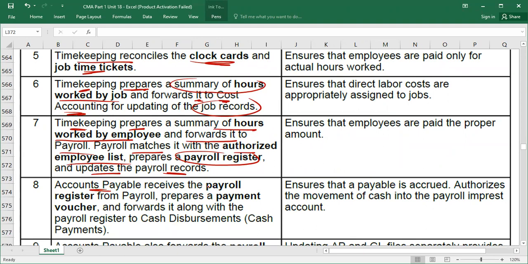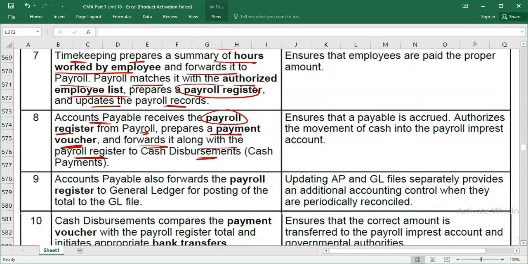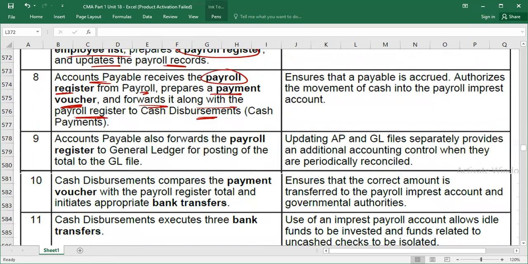Accounts payable receives the payroll register. The payroll register is prepared by the payroll department. Now they send it to the accounts payable. Once accounts payable receives the payroll register from payroll, they will prepare a payment voucher and forward it along with the payroll register copy to the cash disbursement department, because cash disbursement has to start transferring the salaries, obviously. Now accounts payable also forwards the payroll register to the general ledger for posting of the total, the GL file, because they have to record the salary or wages expenses.